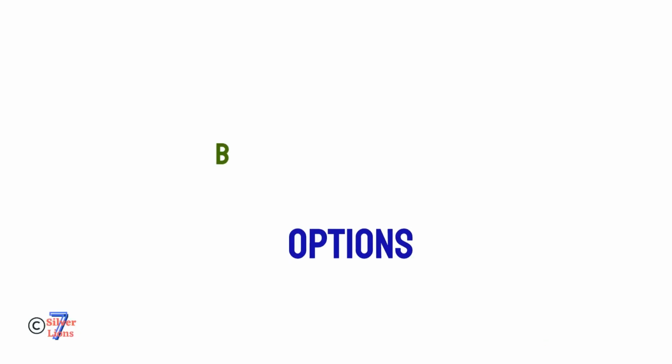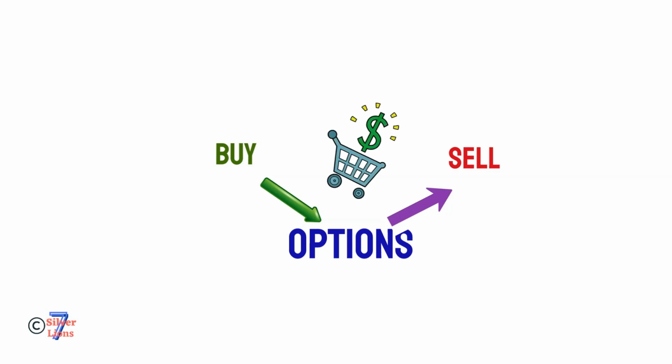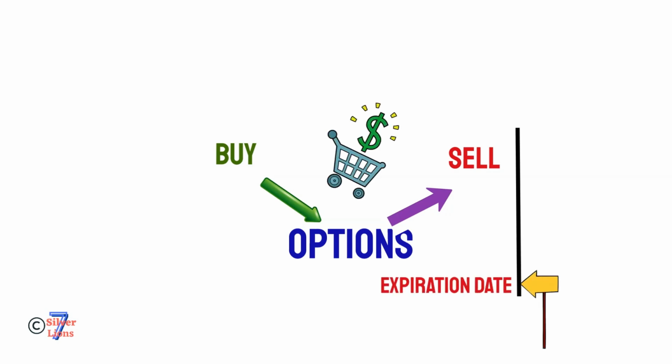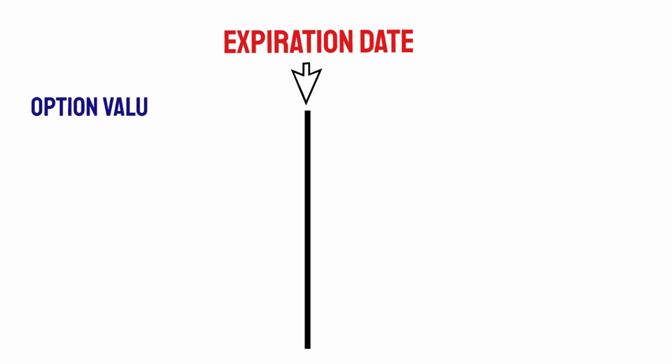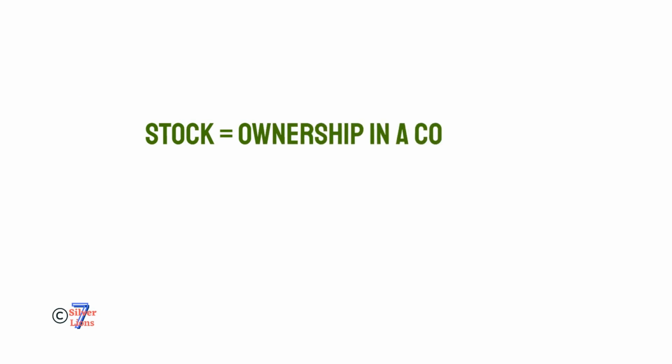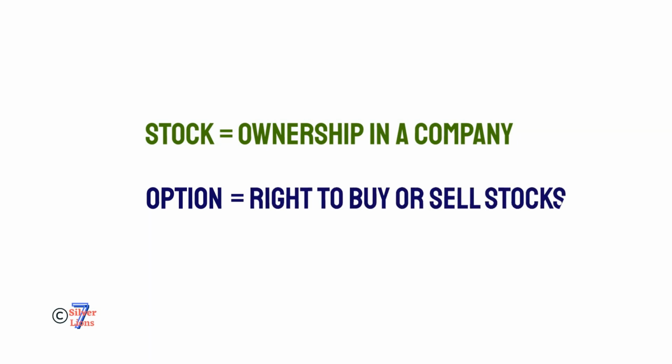Options are tradable contracts. Most people don't exercise options. They just trade options before expiration date. If they don't do anything, options will expire at specific date and may become worthless. When you trade stock, you exchange ownership in a company. When you trade option contracts, you are trading the right to buy or sell the underlying stock.